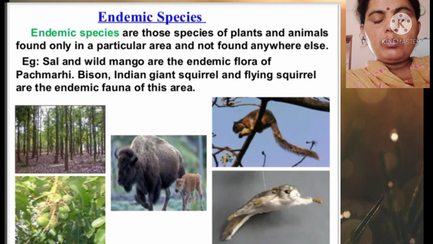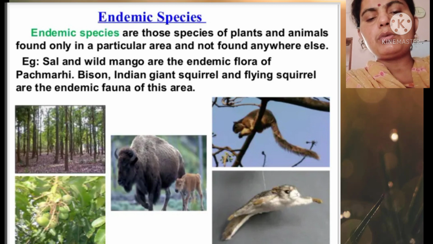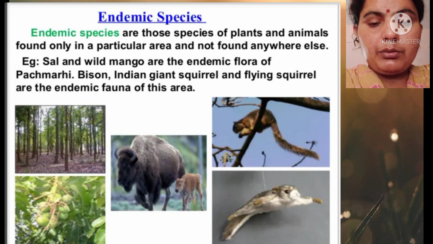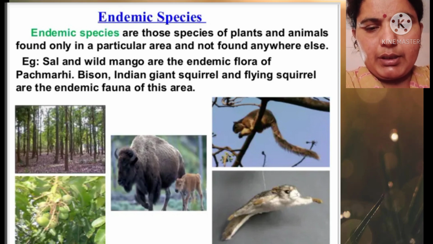Now, endemic species. Endemic species are those species of plants and animals found in a particular area and not found anywhere else. Sal and wild mango are the endemic flora of Pachmarhi. Indian giant squirrel and flying squirrel are the endemic fauna of this area.